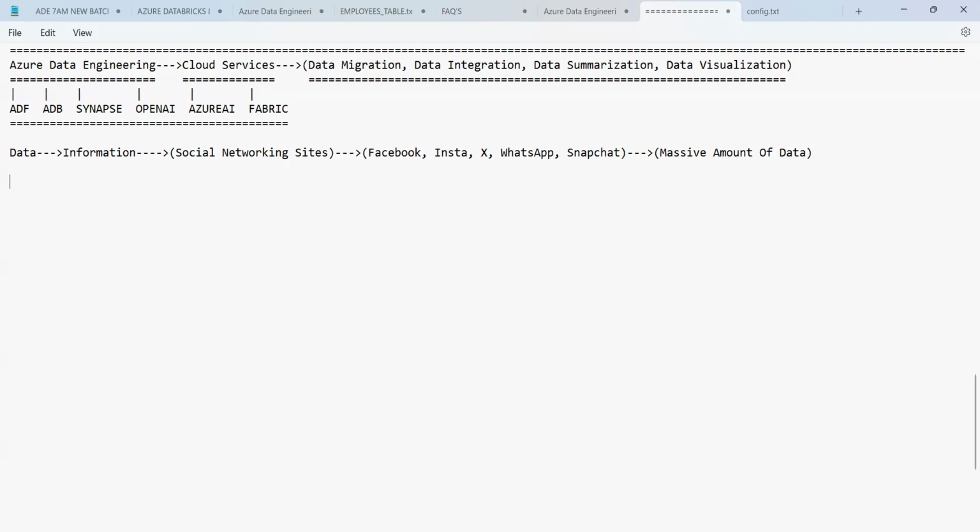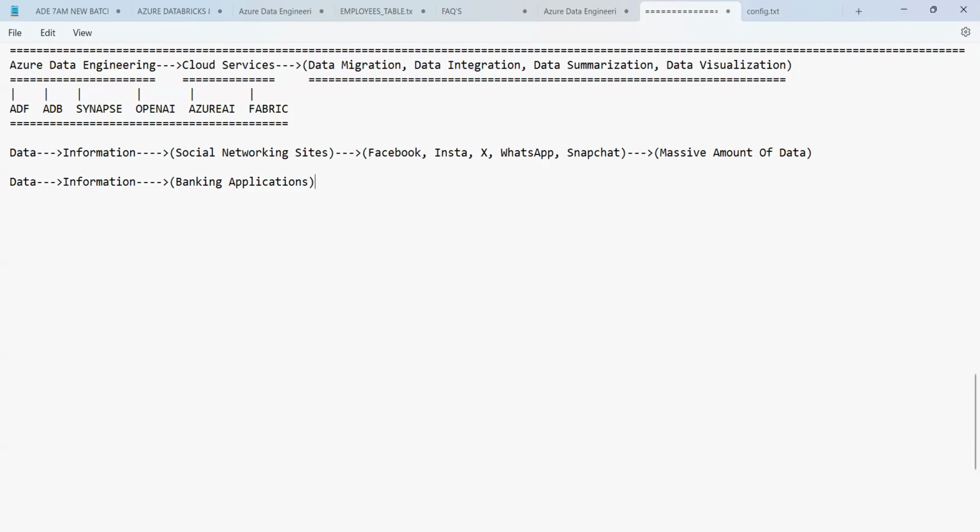Apart from this, this is the one source from where we can get the data. But do we have any other source? Of course, we have many other sources. Data or the information, we always get from what, guys? The other source is called banking applications. We get the data from the banking applications.